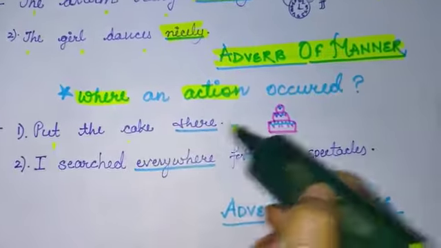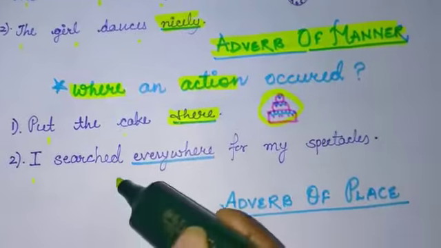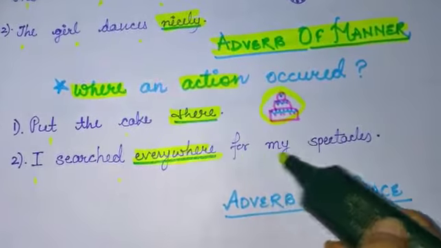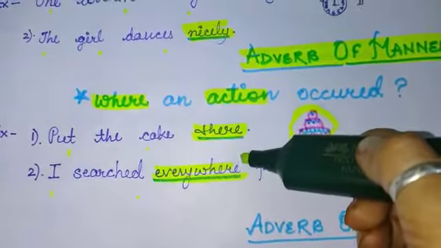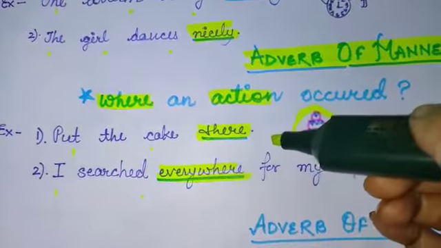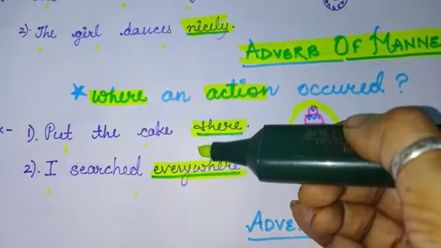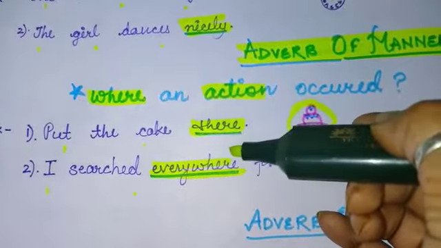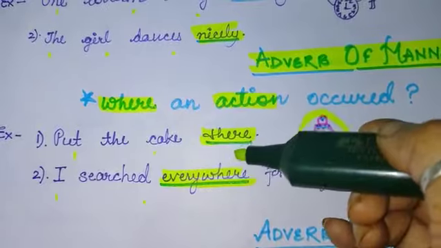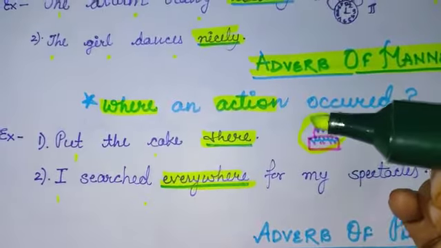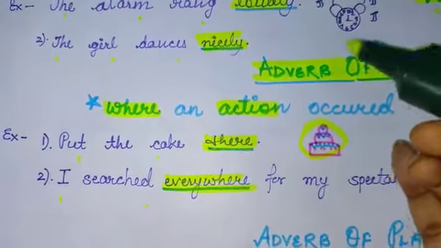Okay, so next is where an action occurred. Put the cake there. I searched everywhere for my spectacles. Here in these 2 sentences we are talking about place, कि चीज़ें कहाँ पर हैं. Usually हम बोलते हैं ना, जैसे आप अपनी मम्मा से पूछते हैं मेरे शूज़ कहाँ हैं, मेरे सॉक्स कहाँ हैं, मेरी ड्रेस कहाँ है, तो वो कहती हैं your socks are there, your shoes are here. मतलब वो ऐसे words use करती हैं.